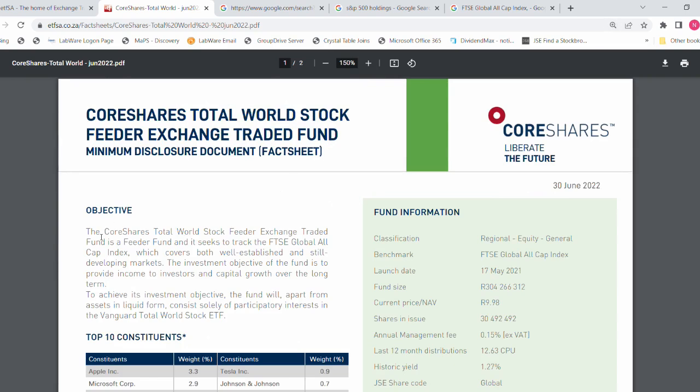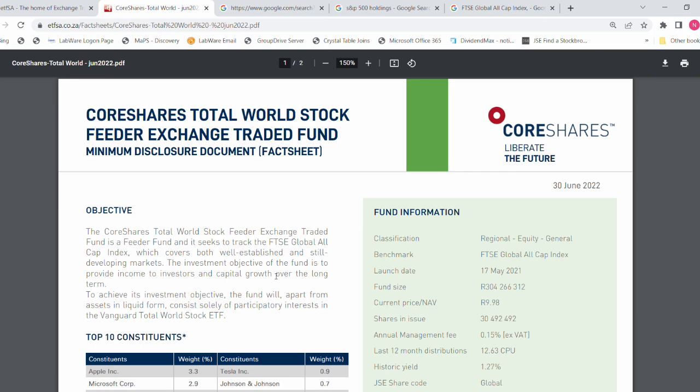Here is the objective. The Core Shares Total World Stock Feeder Exchange Traded Fund is a feeder fund, and it seeks to track the FTSE Global All Cap Index. Remember, I said you cannot buy an index directly. You buy a fund, an ETF, which tracks that particular index. It says this index covers both well-established and still developing markets. The investment objective of the fund is to provide income to investors and capital growth over the long term.